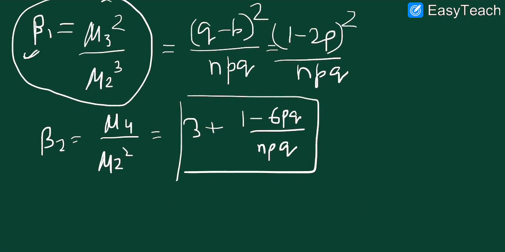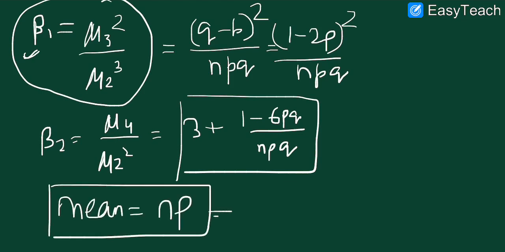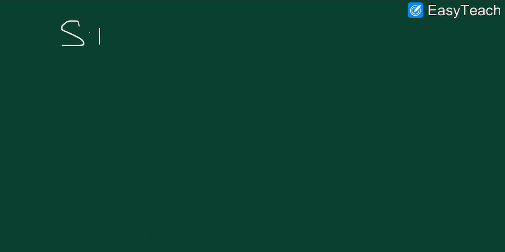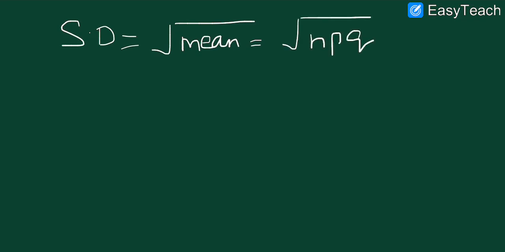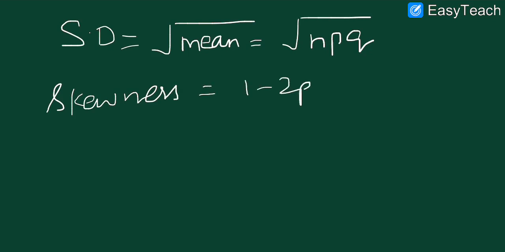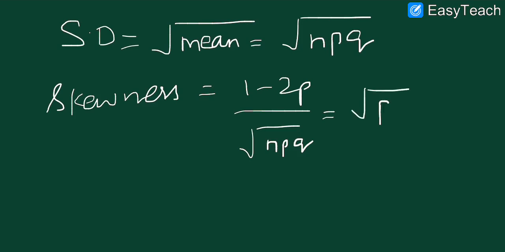Now the mean of the binomial distribution is given by np. It is also called mu1. The SD, standard deviation, you must remember, is the square root of the variance, and it is actually square root of npq. And the skewness will be (1 minus 2p) upon under root of npq. How did we get this value? It is actually under root of beta 1.